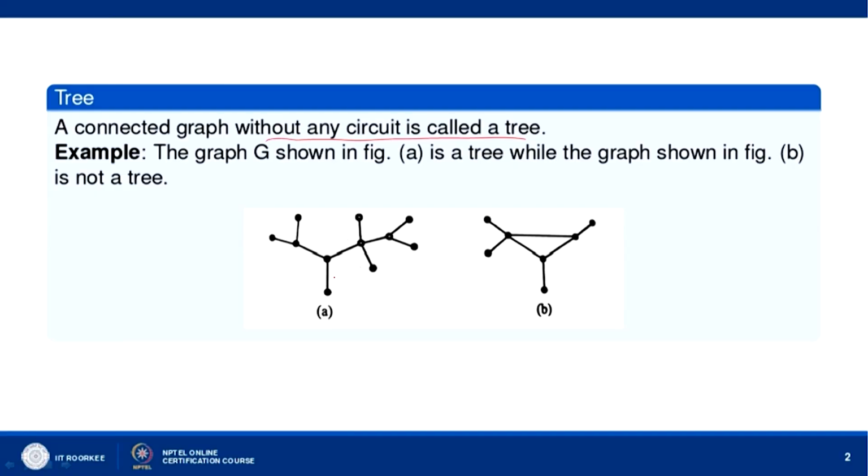A connected graph without any circuit or cycle, and circuit is also called cycle, is called a tree. For example, you can look at this graph, it is a tree. You can see there is no cycle in this, but if you look at this graph, there is a cycle here. You can start from here, follow this path and come back here. So, there is a cycle in this graph and therefore, it is not a tree. This graph is however a tree, because there is no circuit in this graph and it is a connected graph.